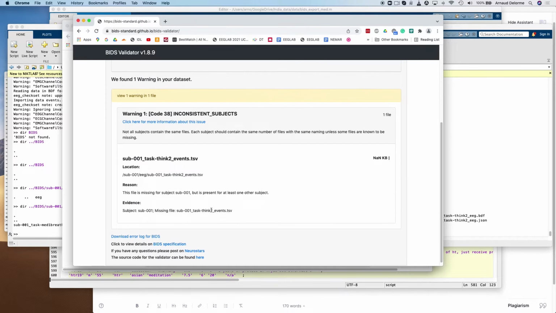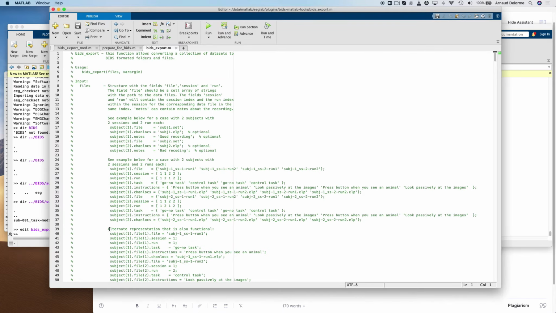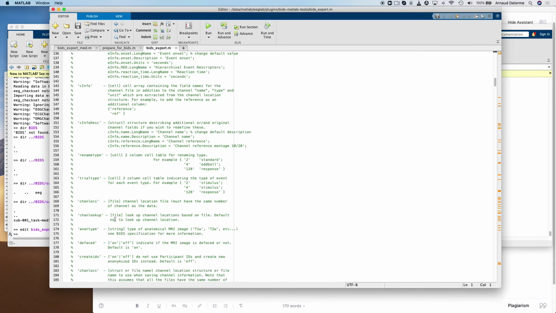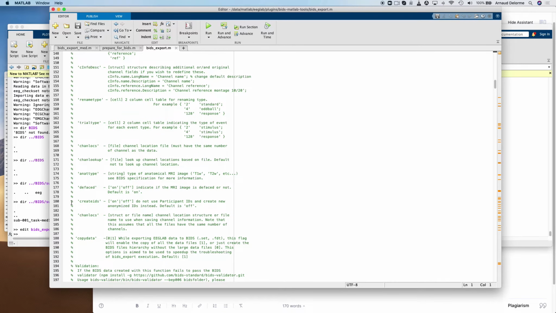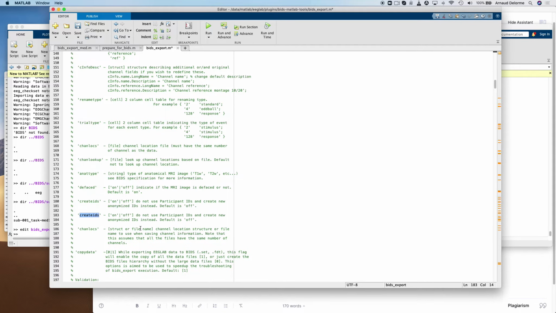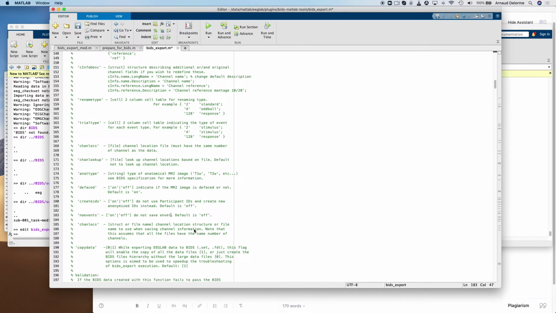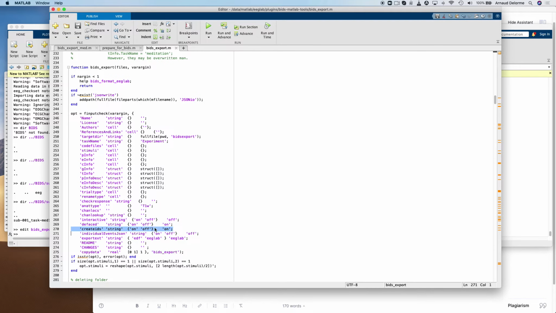So I realized that some of the data had events, even though these are blocks. Sometimes there are spurious events. So I need to remove all these events. So what I choose to do is actually edit the plugin itself. It's convenient that I programmed it. So I added a parameter to remove all events. So that's a new parameter, and it's going to delete all the events.